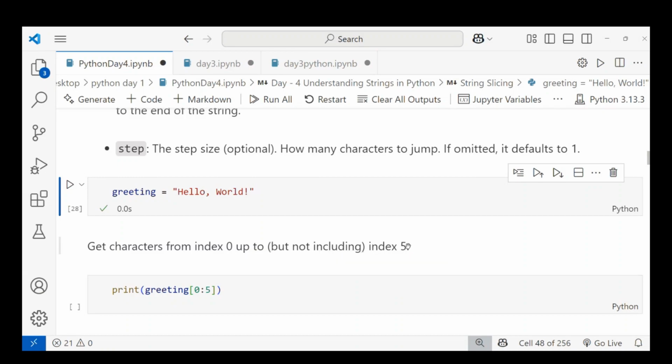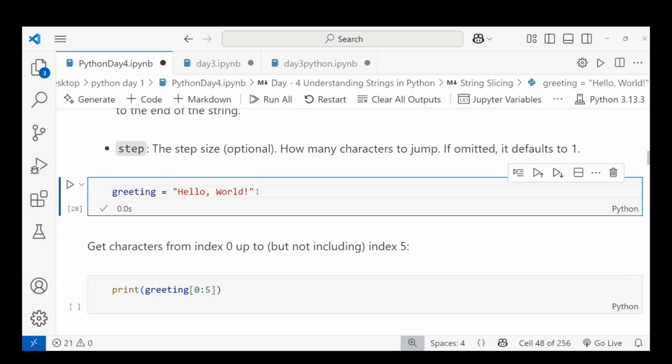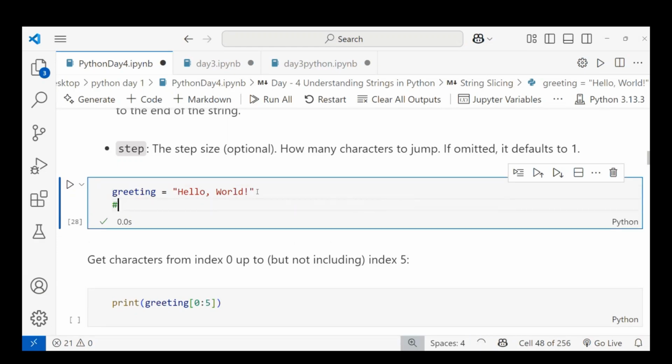Let me do the indexing for this. I'll give a comment so you can understand. H is 0, E is 1, L is 2, another L is 3, and O is 4. The comma is also included, that is 5, and the space is also included in your string, that is 6.